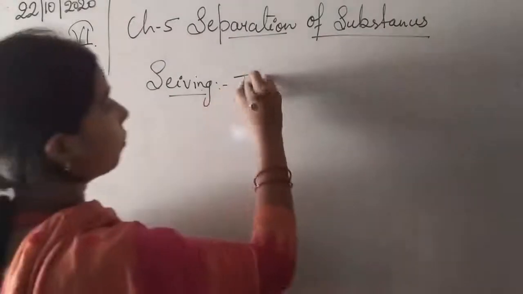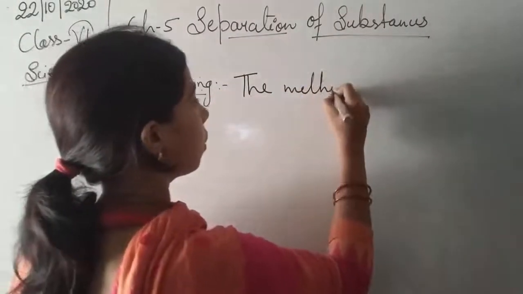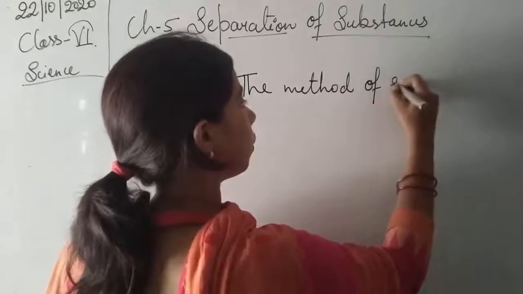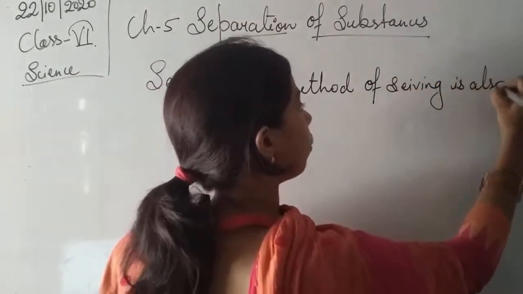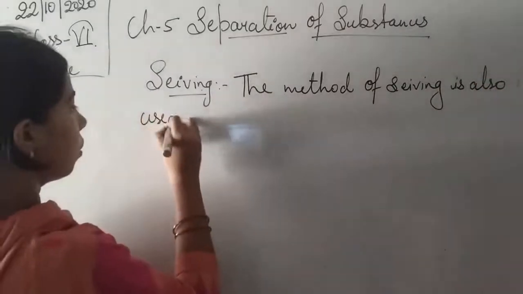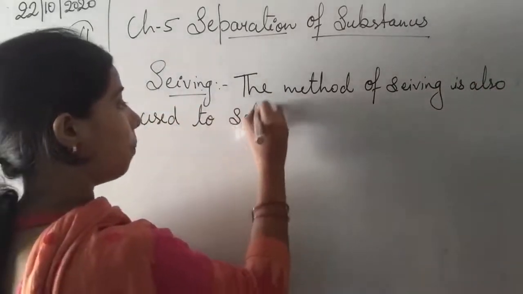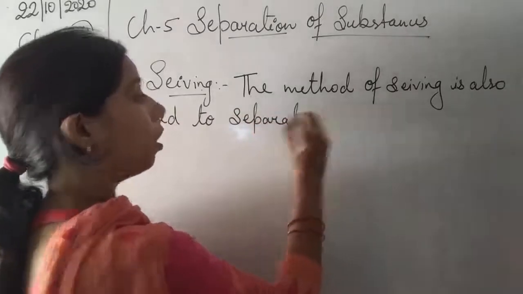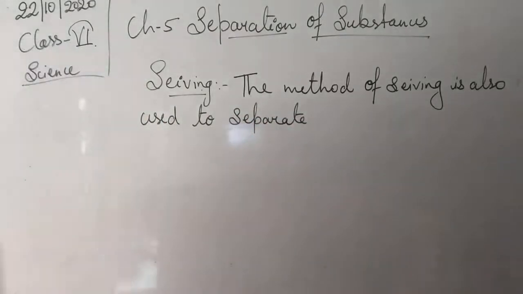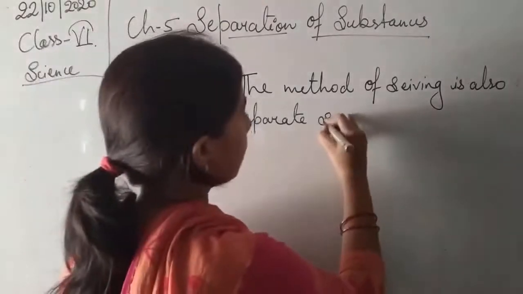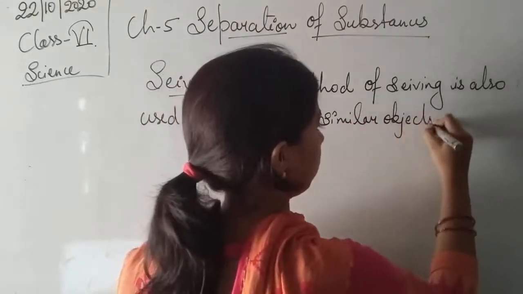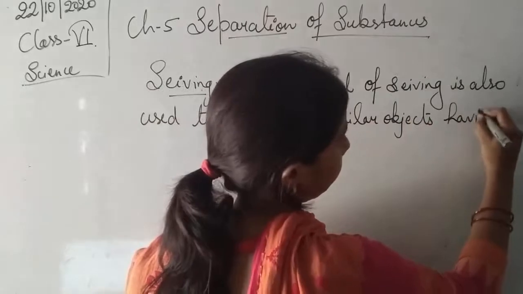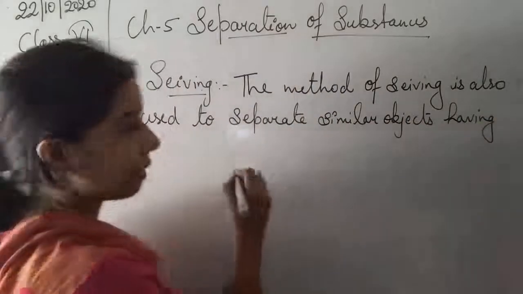The method of sieving is also used to separate similar objects having different sizes.